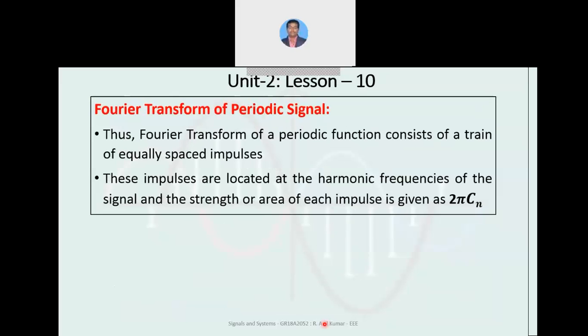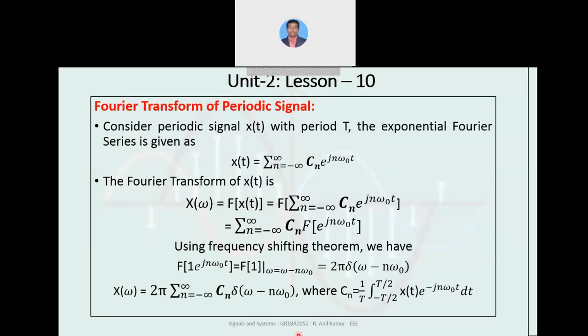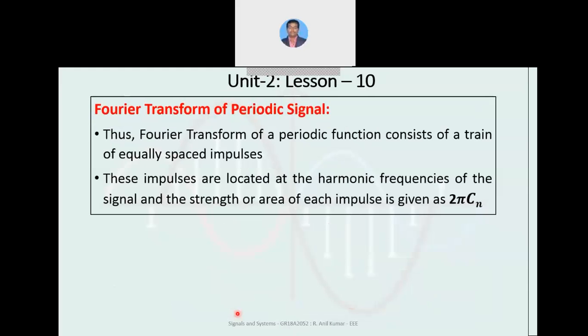Thus, Fourier transform of a periodic function consists of a train of equally spaced pulses, and these pulses are located at harmonic frequencies of the signal, and the strength or area of each pulse is given as 2 pi cn. We can consider this 2 pi cn as the amplitude, given as the area of the impulse.